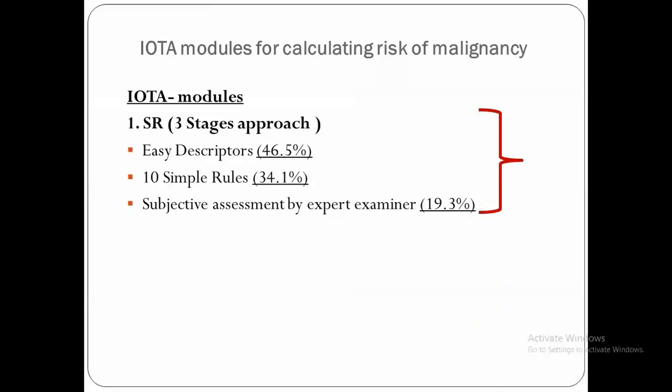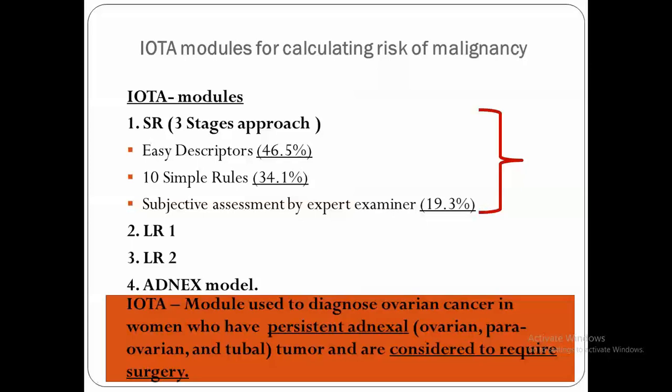The other IOTA modules are LR1, logistic regression 1, LR2, and the adnexal module. These three use software installed in the ultrasound machines to give the results. Now, where do we use these IOTA modules?